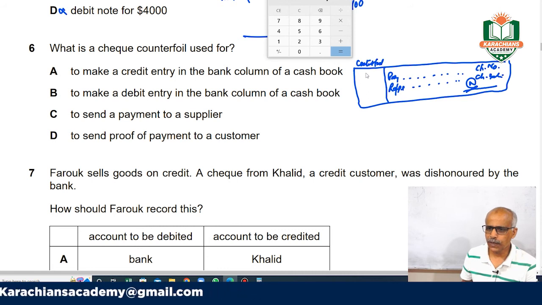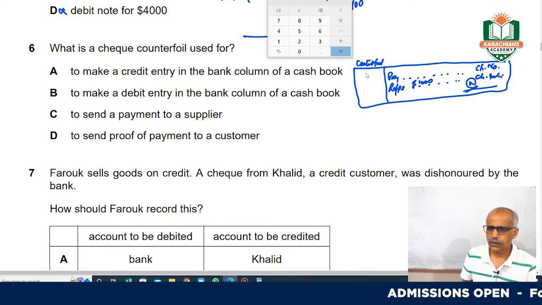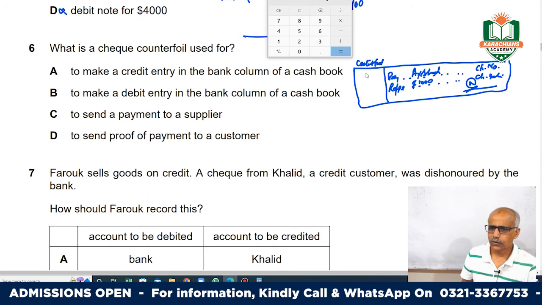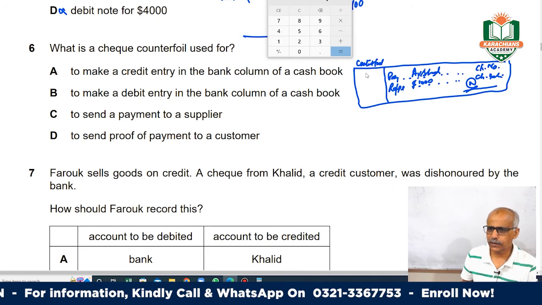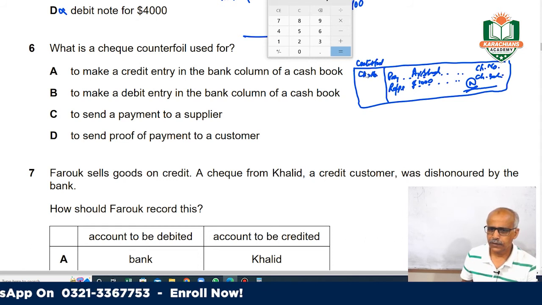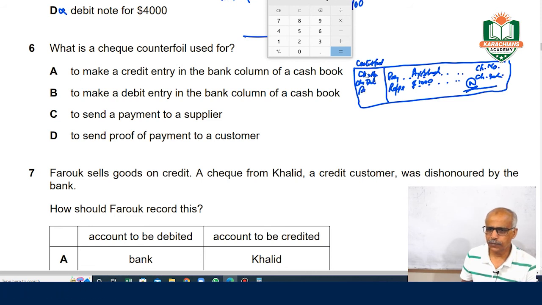If you are paying some amount, say $1,000 to Arshad, the same check number appears here, the check date appears here, the payee appears here, the amount appears here.